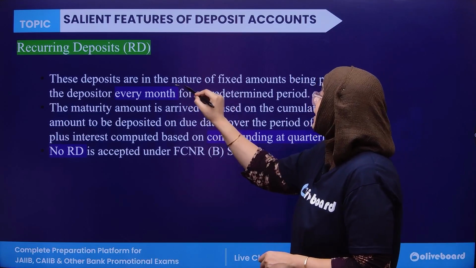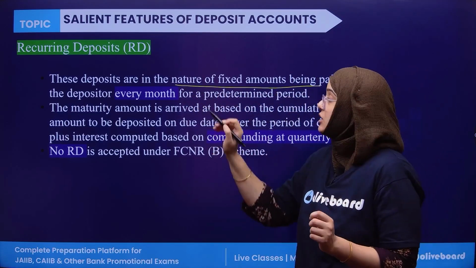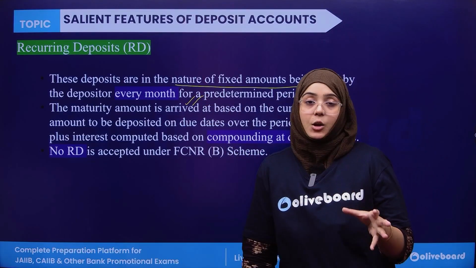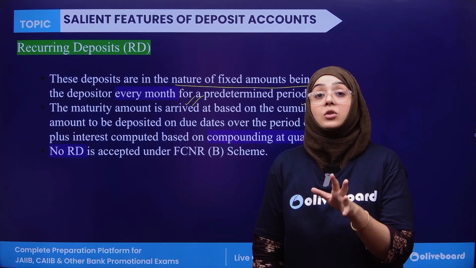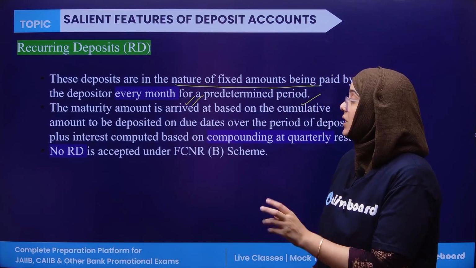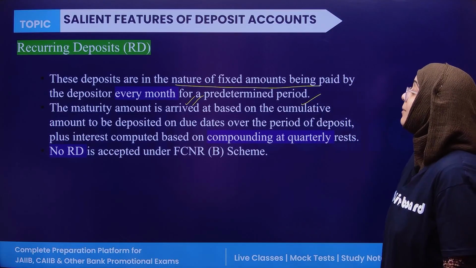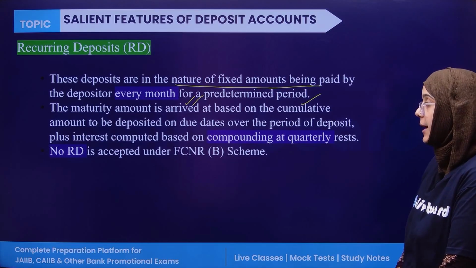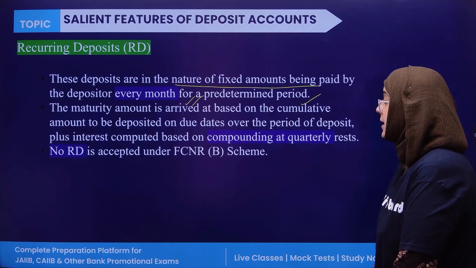So these deposits are in the nature of a fixed amount that is paid by the depositor every month for a predetermined time. So there is a predetermined period and the depositor can deposit the amount on a monthly basis to this recurring deposit. The maturity amount is based on the cumulative amount deposited on the due dates over the period of time, plus interest compounded at a quarterly rate.